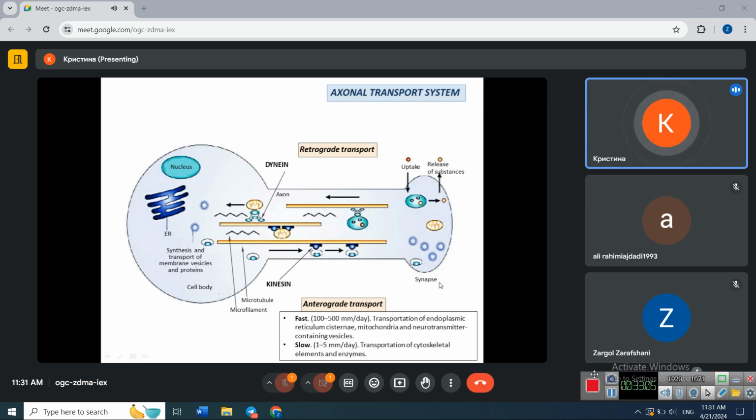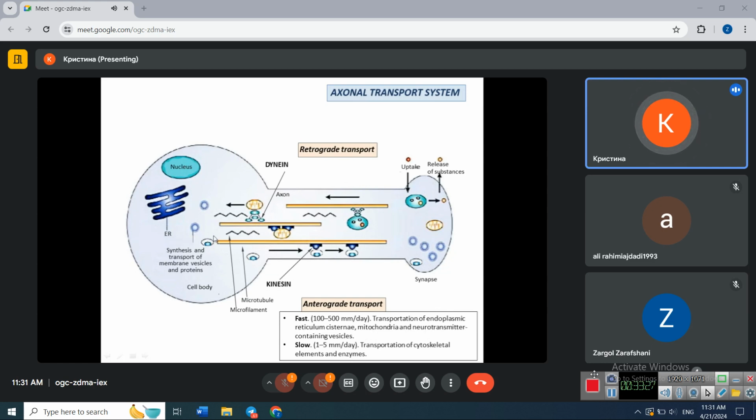Synapse is the area for transmission of nerve impulse from one neuron to another neuron. So we need these organelles here. We need here mitochondria, endoplasmic reticulum, and neurotransmitter-containing vesicles, but they are generated inside the cell body.